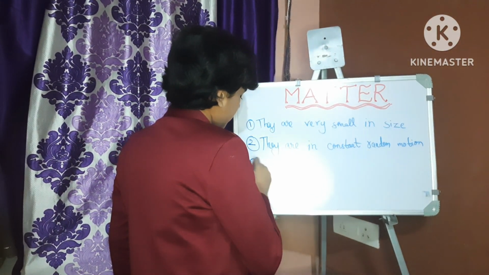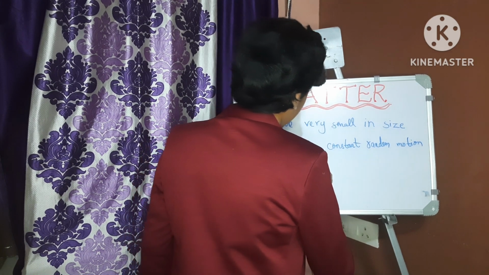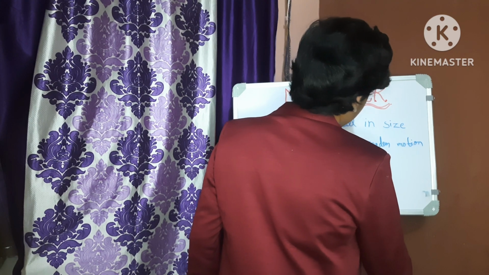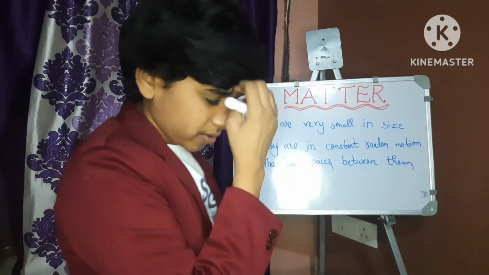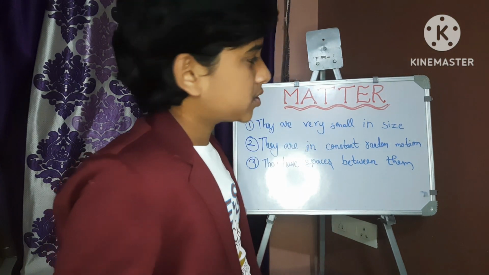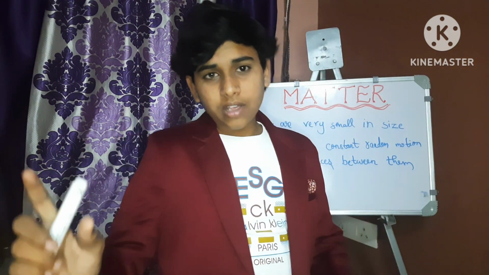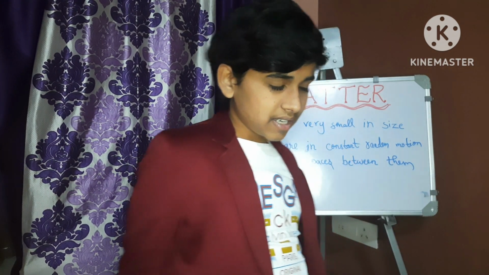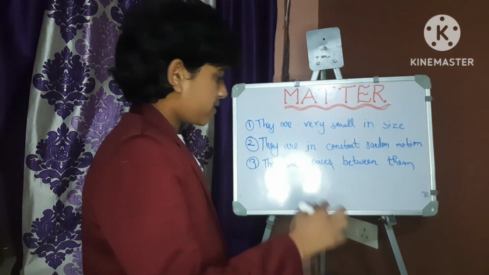And the third characteristic is that the molecules of matter have spaces between them. What we discussed is that matter is made up of so many molecules. In between a molecule and a molecule, there is a space, and this space is called intermolecular or interparticular space.